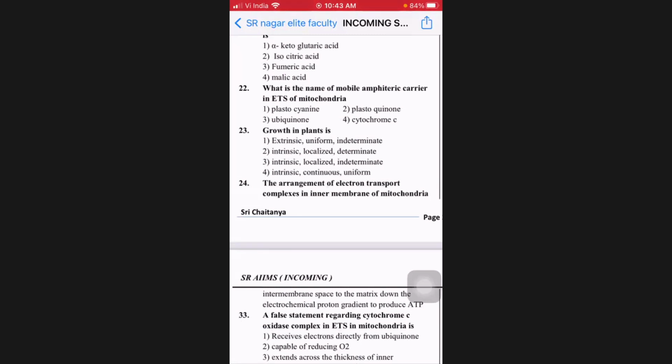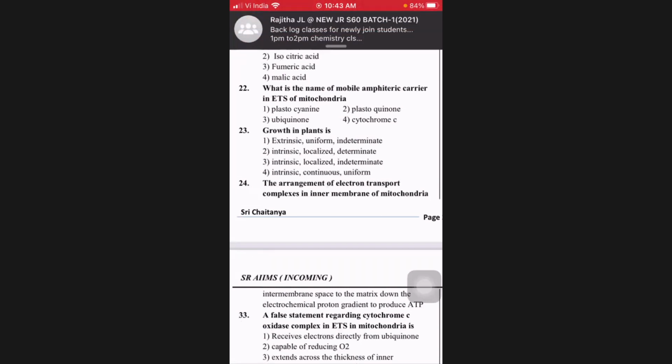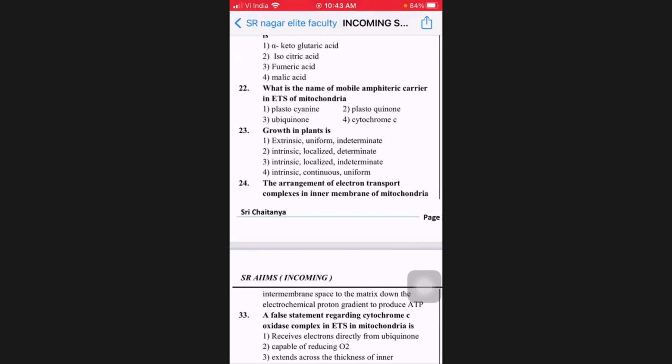They react with acid and base. So that concept is there in chemistry, but what is meant by a mobile carrier? In the electron transport system, there were two mobile electron carriers, cytochrome C and ubiquinone. Out of them, it is this one that is taken. Just go with that, otherwise nothing else.